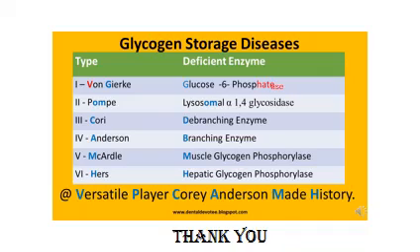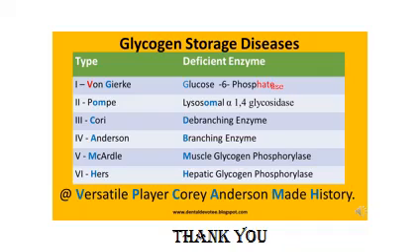Corey's disorder. Now, how do you remember the enzyme? What comes after C is D, so it is the debranching enzyme. Anderson, A. What comes after B is the branching enzyme. So Cori's, the enzyme is the debranching enzyme. Andersen's disease, the enzyme is the branching enzyme.